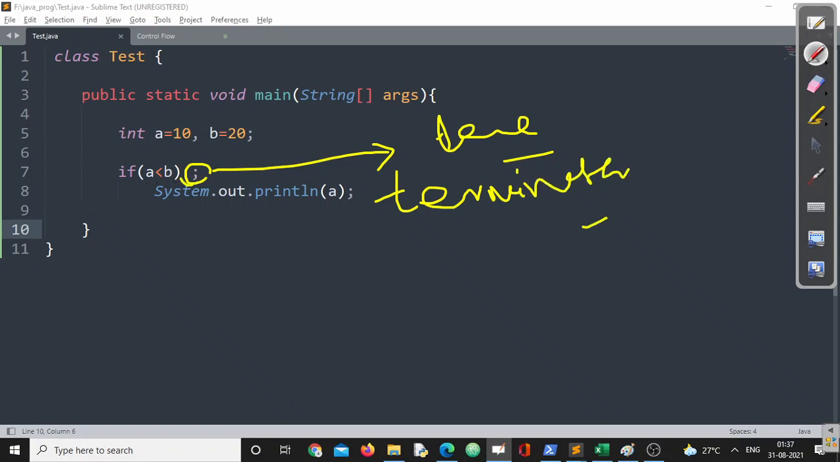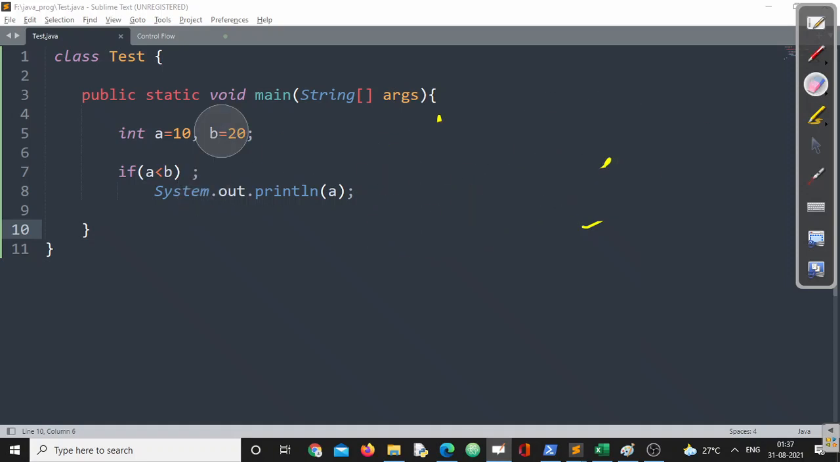So whenever I put a semicolon here, I repeat, whenever I put a semicolon here, immediately my compiler can understand, boss, this is done here, and this particular statement does not belong to if. Doesn't matter whether this condition is true or false, this statement will be executed 100%, because it is not a part of if anymore. If will be terminated here. This is an if without a body. If statement without a body, right?